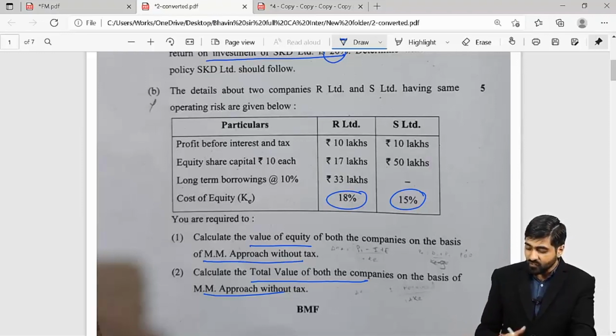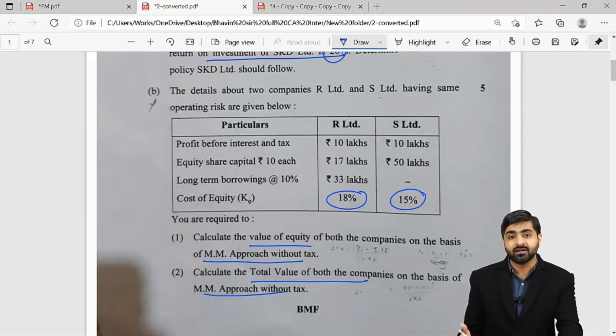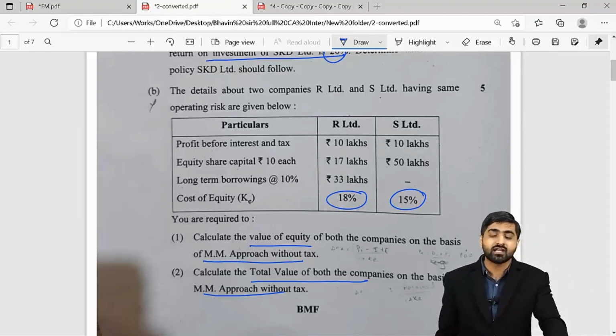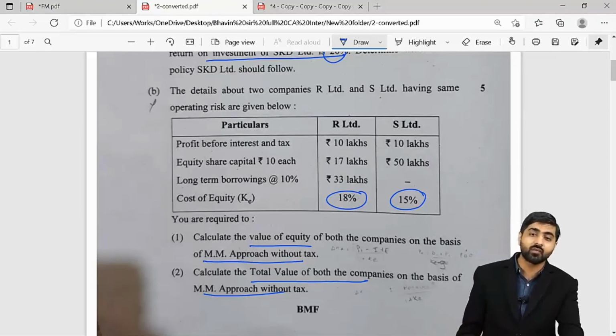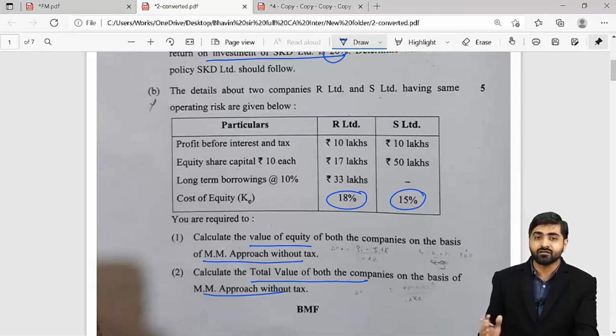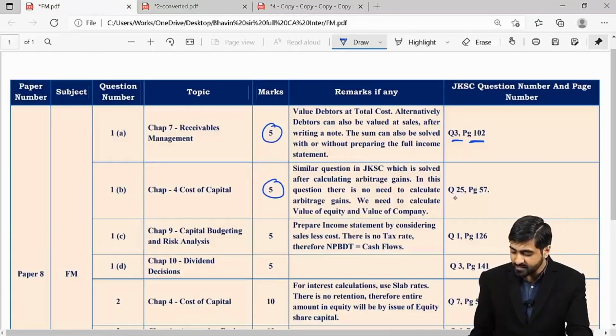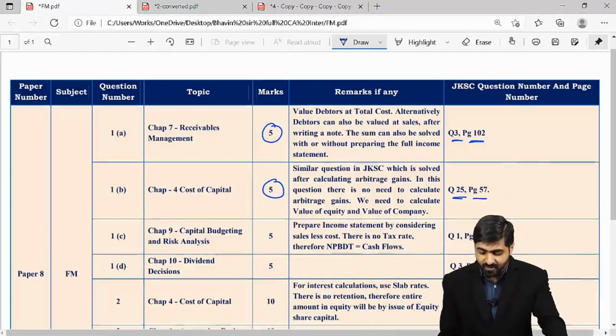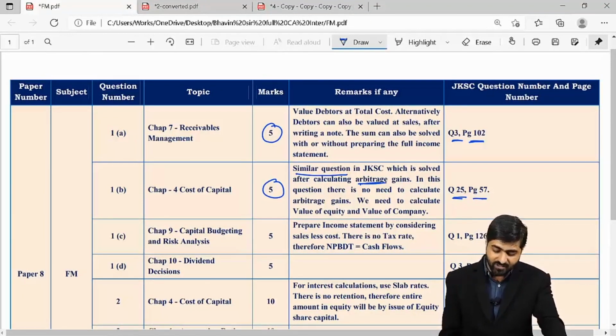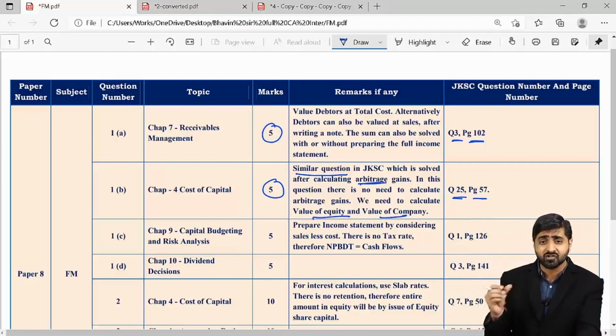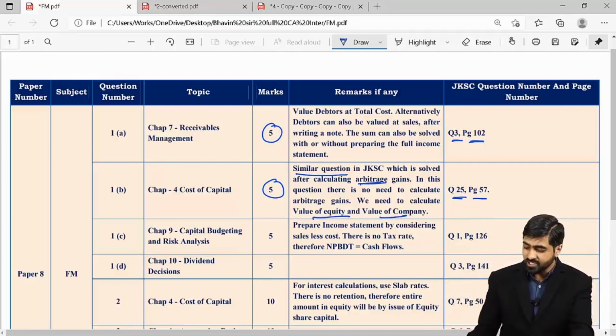To calculate the value of both the companies, we will just have to add the value of debt to it. That's how the value of the firm will be calculated. But for company S, as you know, there is no debt existing in the capital structure, so your value of equity itself will become the value of the firm. You could have found this question in question number 25, page 57. There is a similar question in JKSC, and we had calculated that using arbitrage gains. But here we just have to calculate value of equity and value of company. So that is just an extract from whatever we have done in your JK Shah classes textbook.